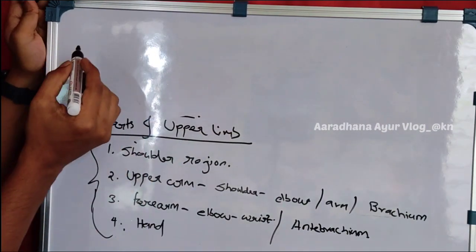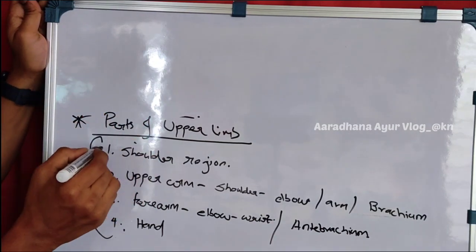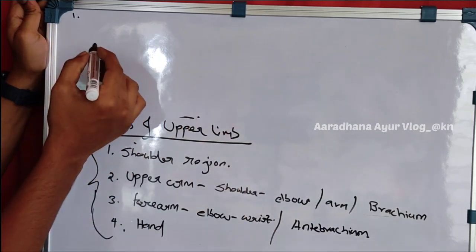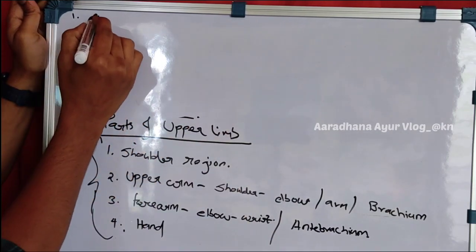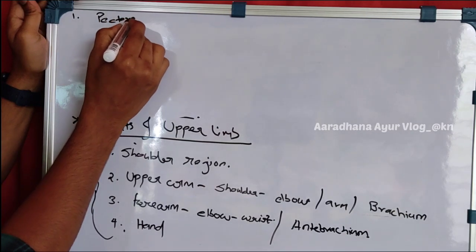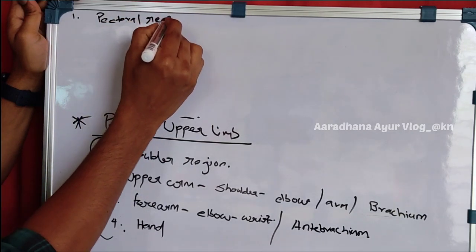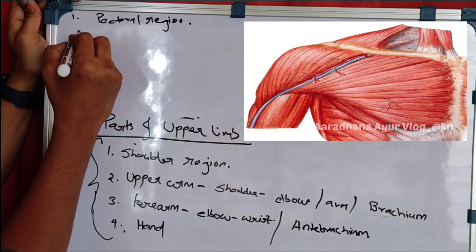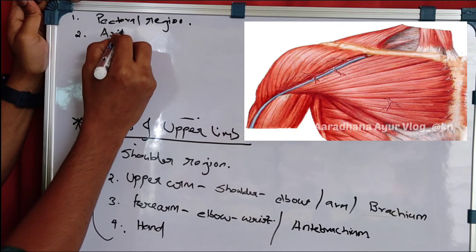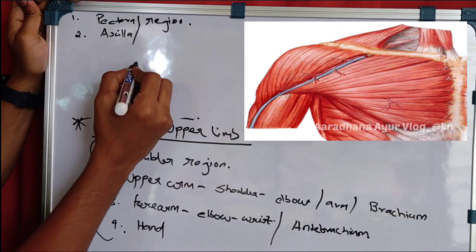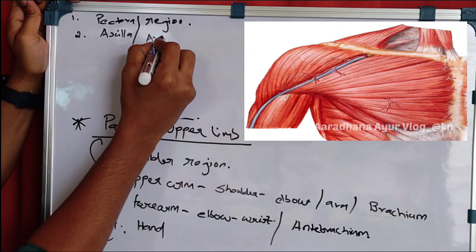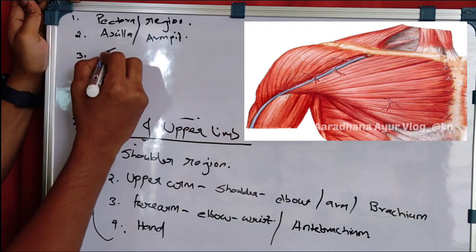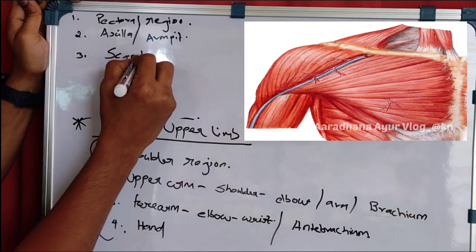So in this one only, the shoulder region, the first one is divided. If we see what are the regions, the subdivisions, there comes the pectoral region, second one the axilla, or it is also called the armpit. So in the photo also you can see, I have given the photo side by side to understand that.